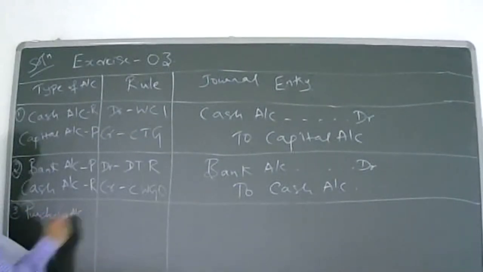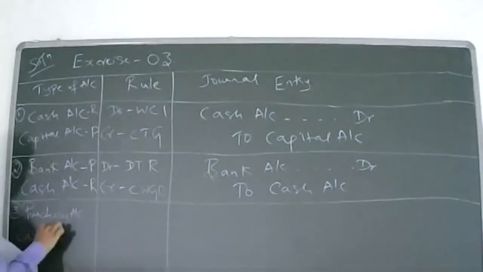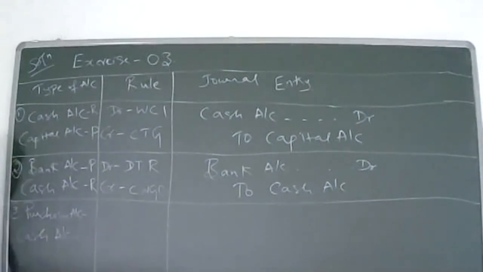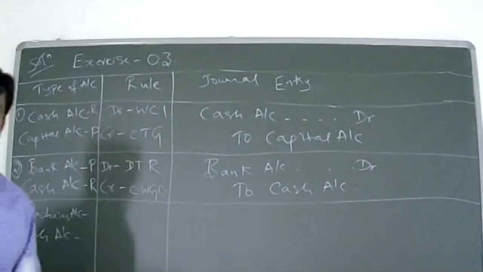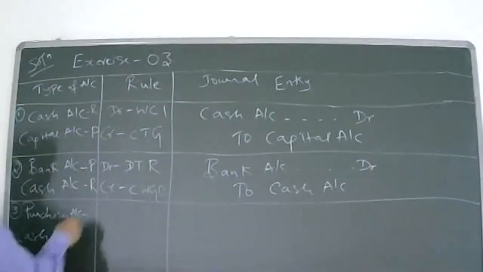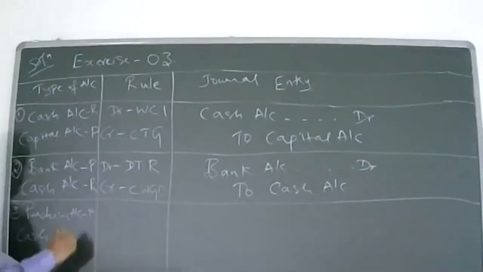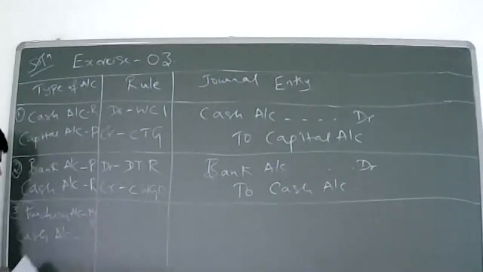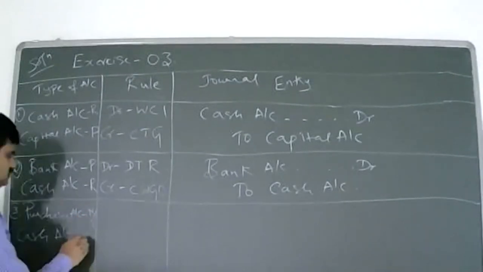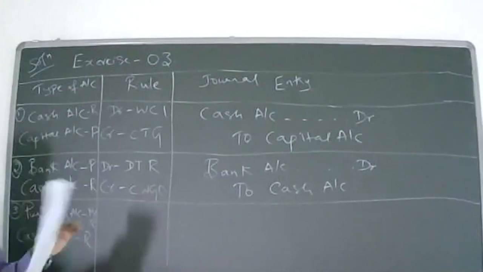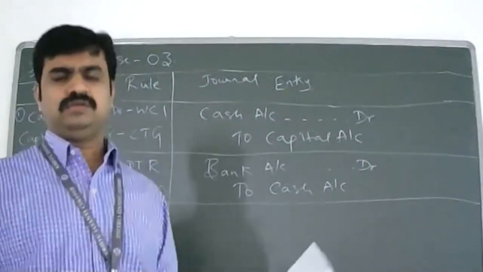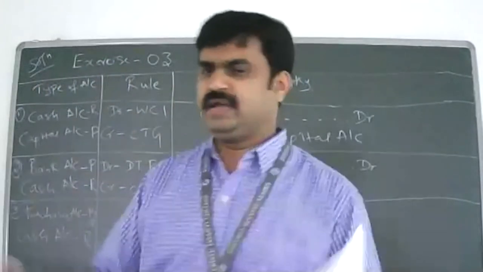Purchase account and cash account. Very, very simple. Purchase is what account? Personal, real, nominal? Nominal. Take nominal or real, anything, no problem. Next, cash. Real account. So both are real accounts. One asset is coming in, one asset is going out.